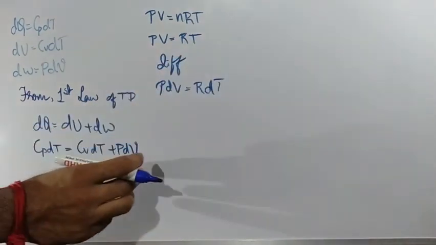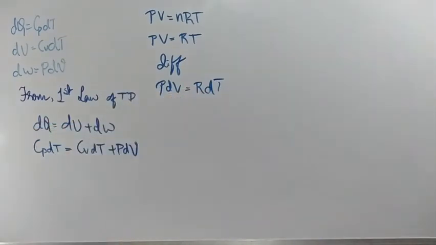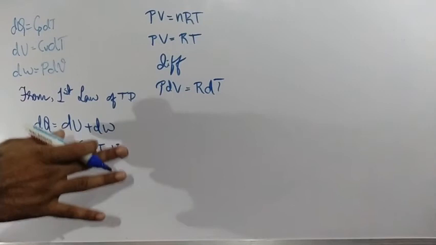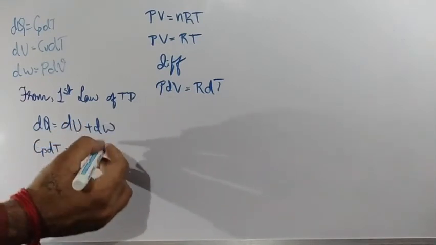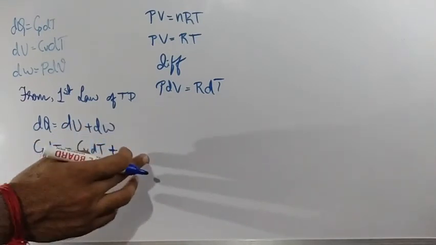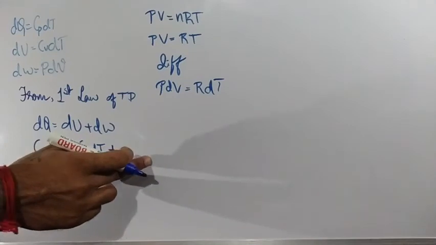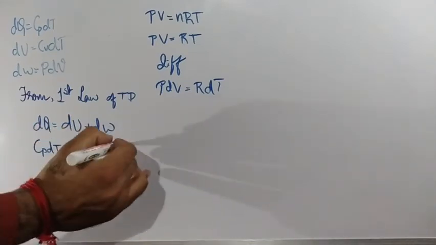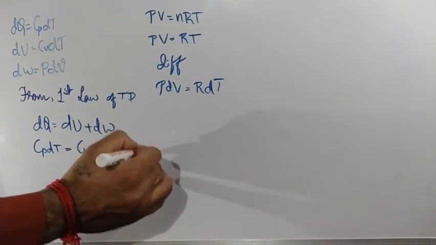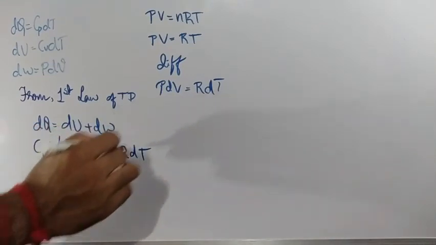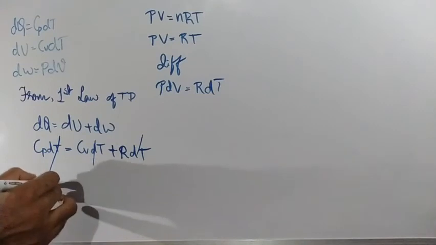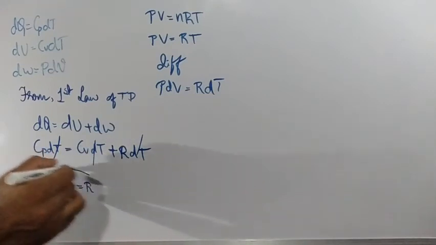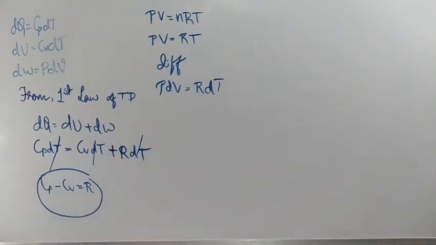So in place of PdV, I'll be writing RdT. So in case of PdV, if I write RdT, next step you have to write here, after writing this term, dW is equal to PdV. Next, one more step: Cp dT is equal to Cv dT plus R dT. So dT will get cancelled. So Cp minus Cv is equal to R.